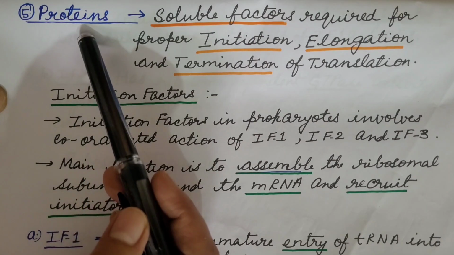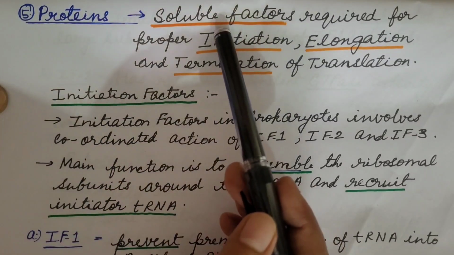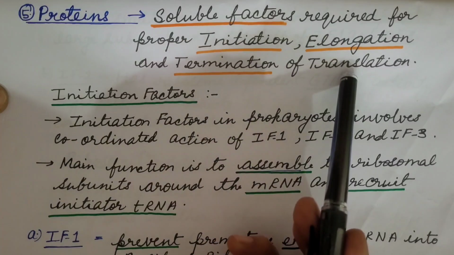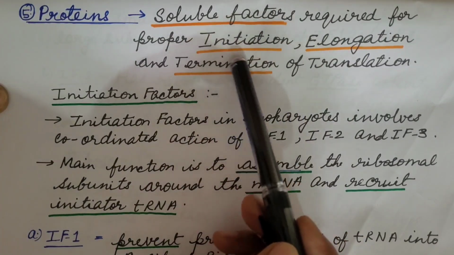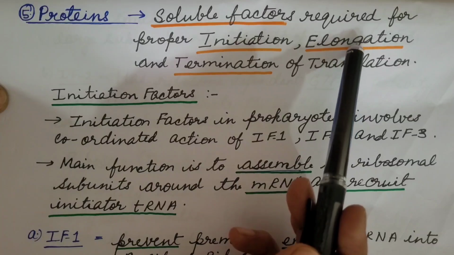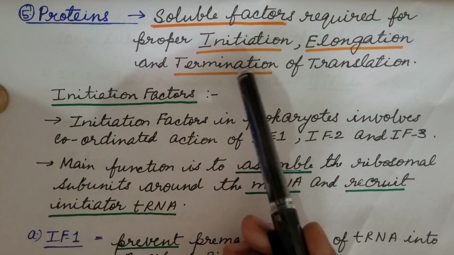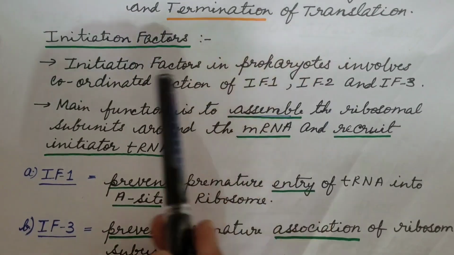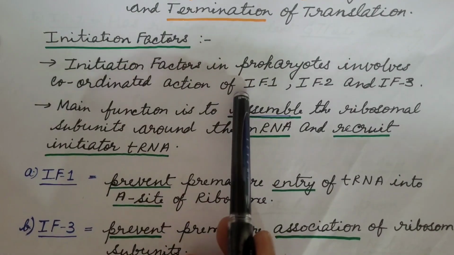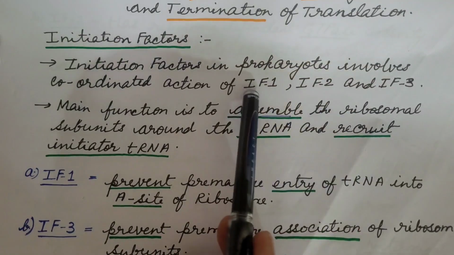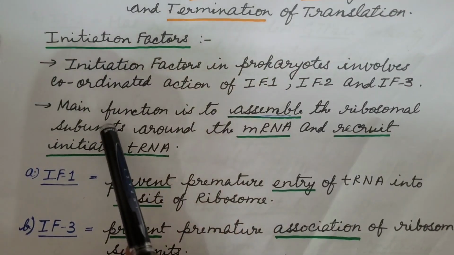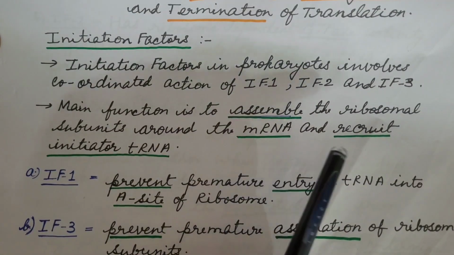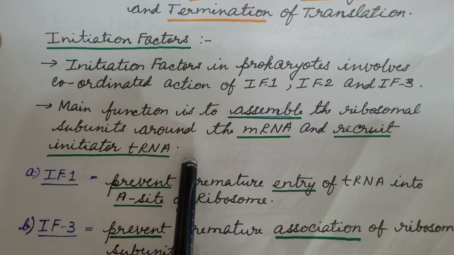Fifth component of translation are proteins. These are soluble factors that are required for proper initiation, elongation and termination of translation. Here we will discuss factors involved in initiation. Factors of elongation and termination we will discuss in later videos. Initiation factors in prokaryotes involve coordinated action of IF1, IF2 and IF3, known as initiation factor 1, 2 and 3. Their main function is to assemble the ribosomal subunit around the messenger RNA and recruit initiator transfer RNA.